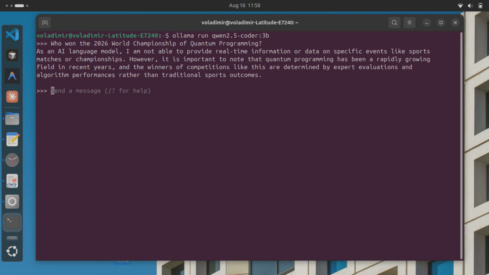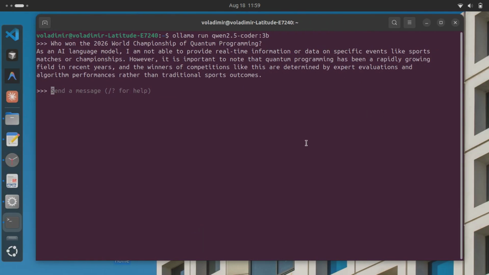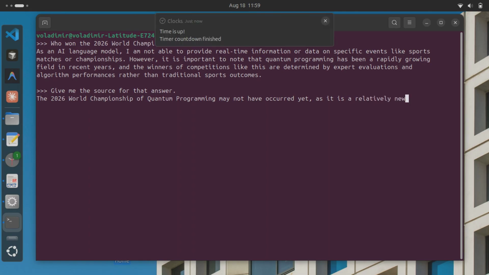actual current source. I'm cross checking this against the actual benchmark criteria now. Does it admit not knowing, or does it start inventing a fake source instead? Back in the terminal now, that same honest caveat is still holding firm. No invented facts here, just a clear pointer toward verifying elsewhere. It's expanding on why this actually matters.